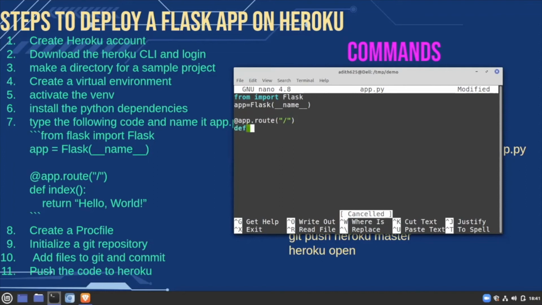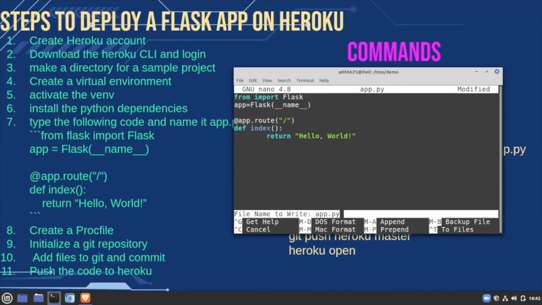So we define a function. This function can be called anything, it doesn't matter. So simply we just return the string hello world. Most modern browsers just put this inside the HTML tags. So adding the whole HTML tag in the head and the body and putting this inside a paragraph isn't required. This is enough. So we can save this file and exit.